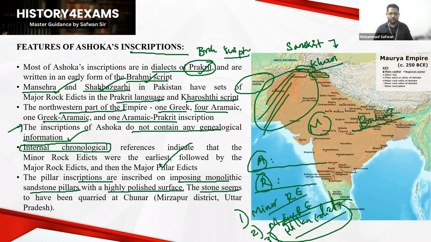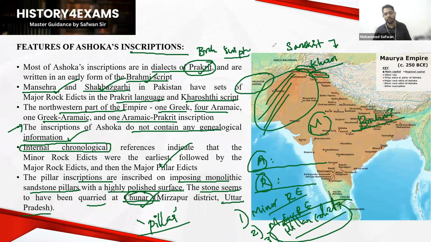We'll be comparing this stone with the Achaemenid culture, not now, that will be in your advanced classes, but just to know such information. The stone seems to have been quarried at Chunar. So for this pillar construction, the stone was taken from a region called Chunar. There we have quarries. From there we produce this Chunar type of stone, which is in Uttar Pradesh itself.